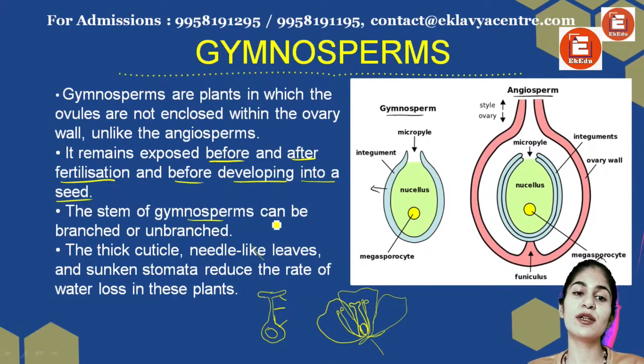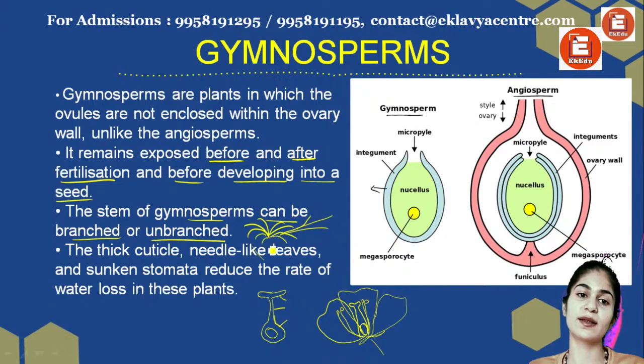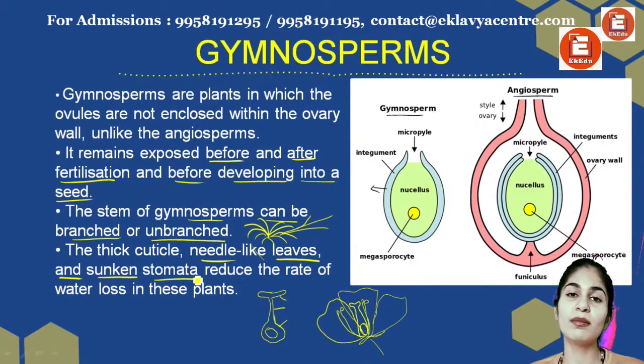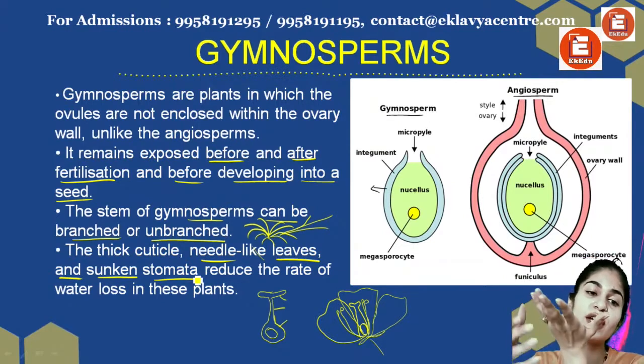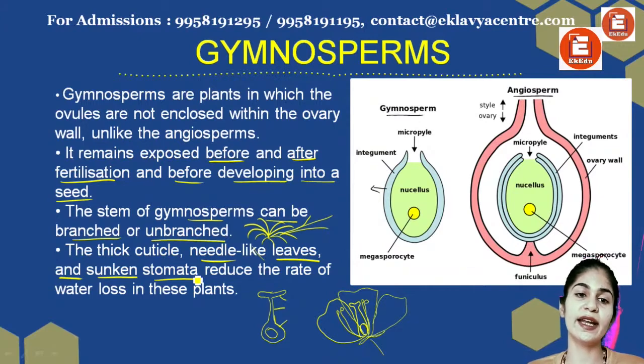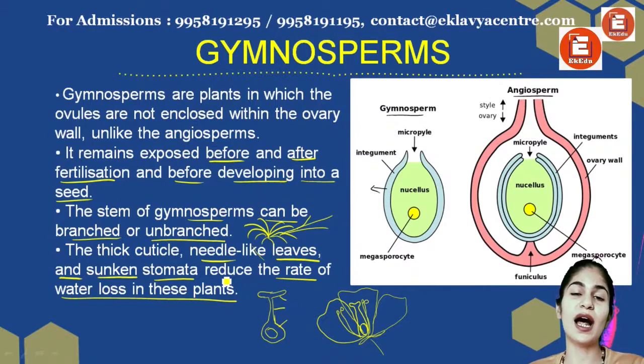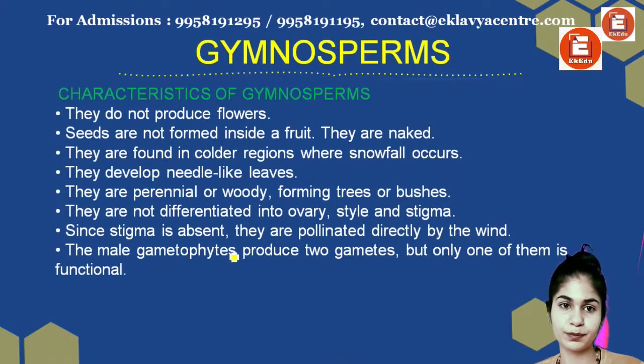The stem of gymnosperms can be branched or unbranched, right? So the stems can either be branched like this, or they can be just like this. I will show you a diagram so you will understand. There is a thick cuticle, needle-like leaves, and sunken stomata. If you remember, the stomata is present on the surface of the leaf. Here the stomata is a little inside so that the rate of water loss is reduced, so that the plant does not lose a lot of water.